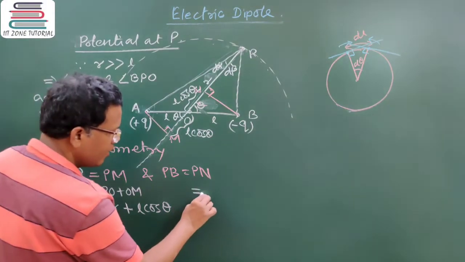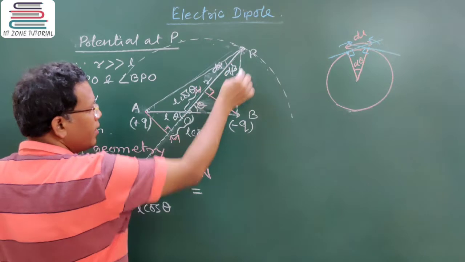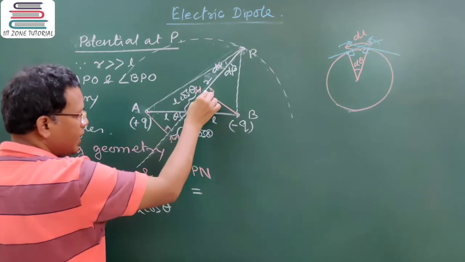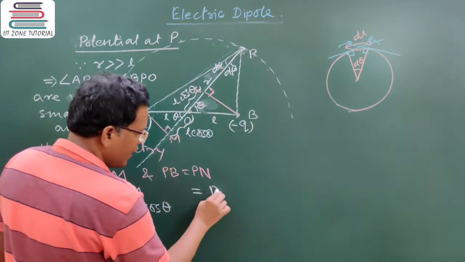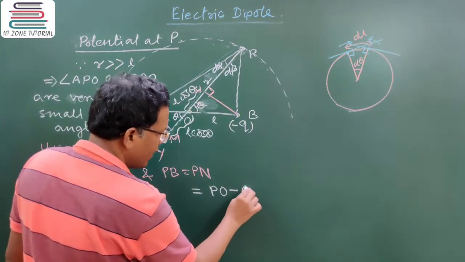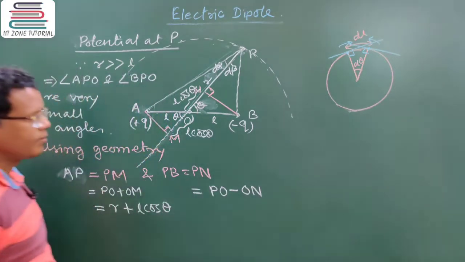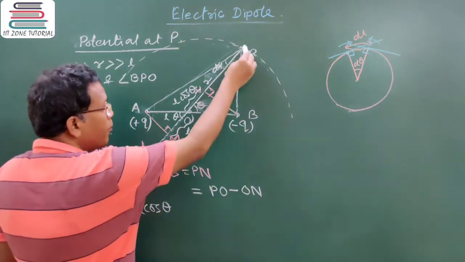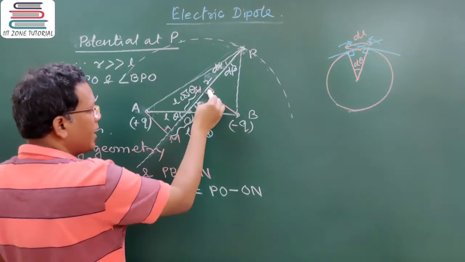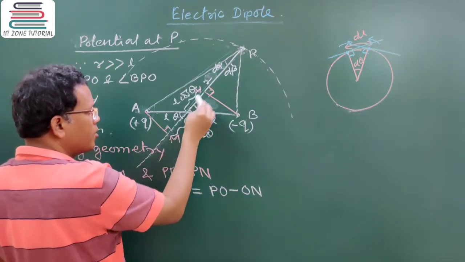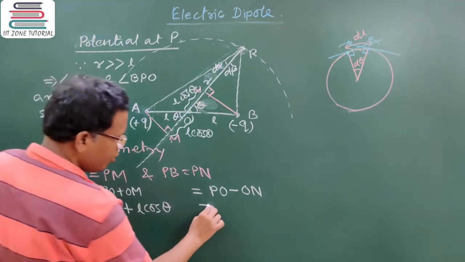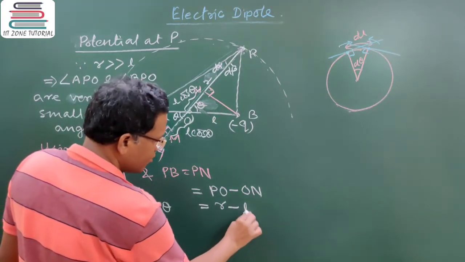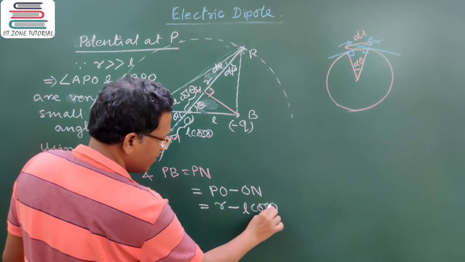Similarly, PB is equal to length of PN, and that PN can be written PO minus ON. P to N that can be written P to O minus O to N. P to O is R minus ON is again L cos theta.